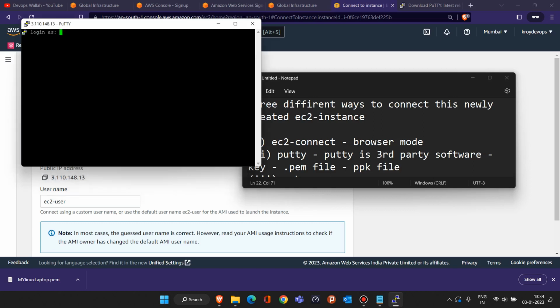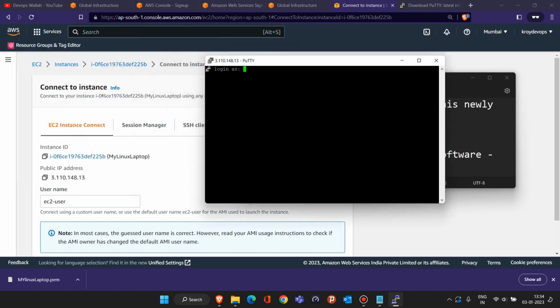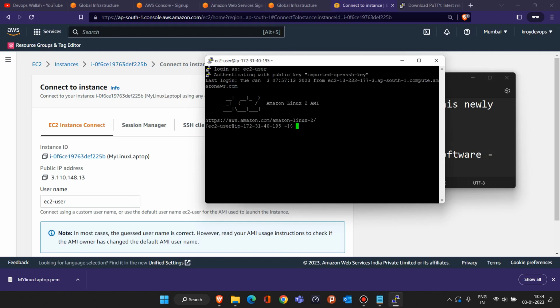Now they are asking for the login. So our username is ec2-user. Just type it here, ec2-user. If I press Enter, you'll see that we are connected to the same machine.